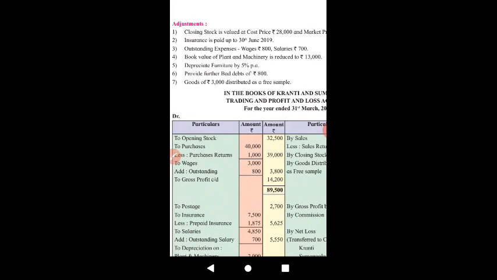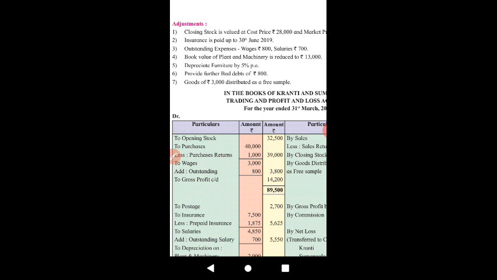Then provide further bad debts of rupees 800. After preparation of trial balance, we have come across another bad debts of rupees 800.